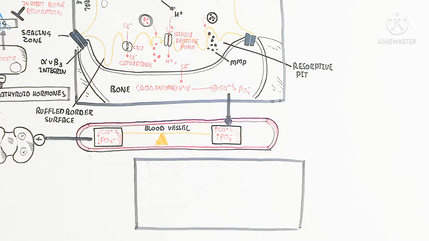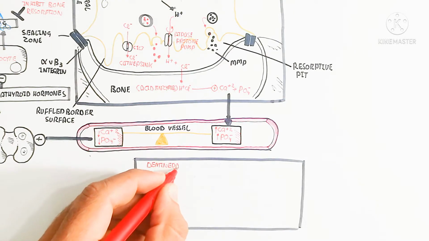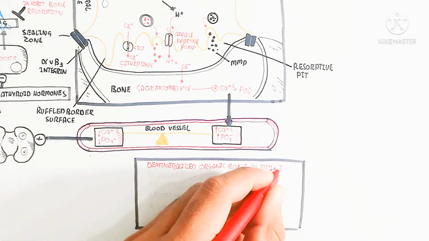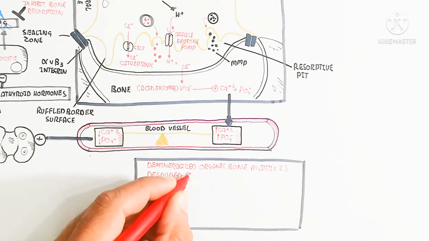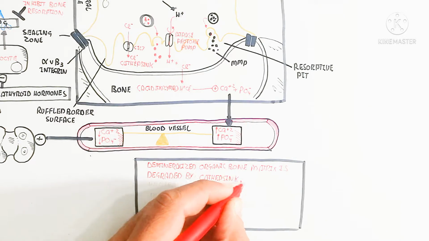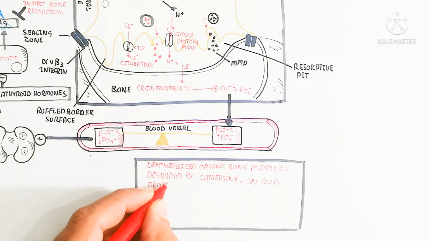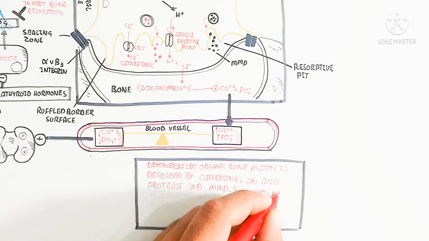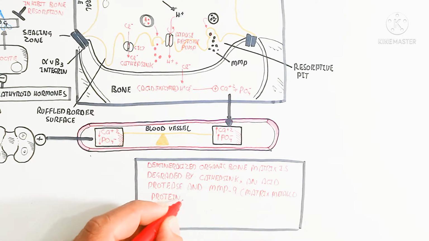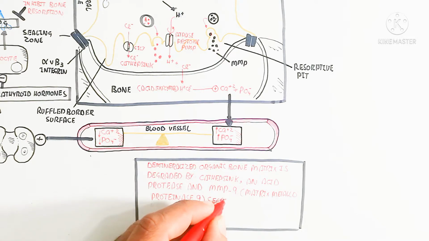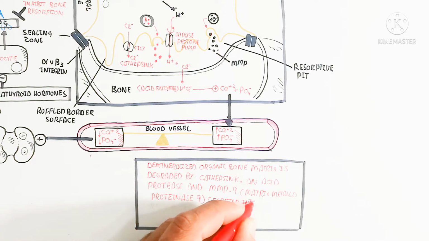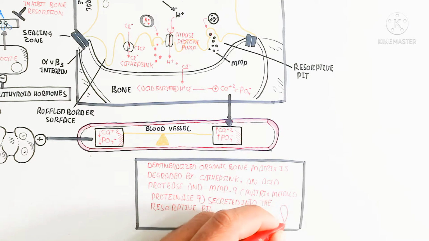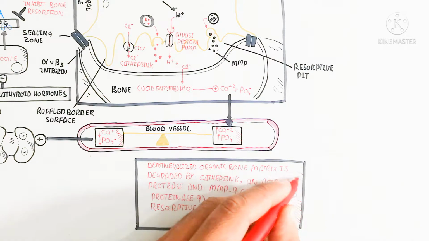So let's begin to understand the summarization. The demineralized organic bone matrix is degraded by cathepsin K. So cathepsin K is important for the degradation, along with an acid protease and MMP9. MMP9, matrix metalloproteinase 9, is secreted into the resorptive pit. That is the important thing, and this will happen in this way.